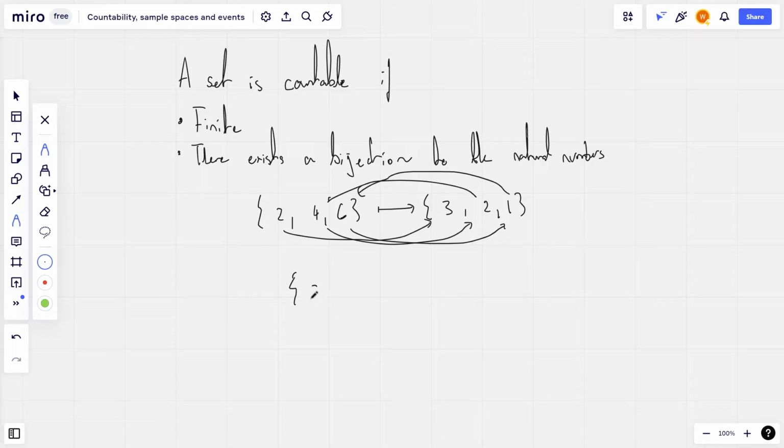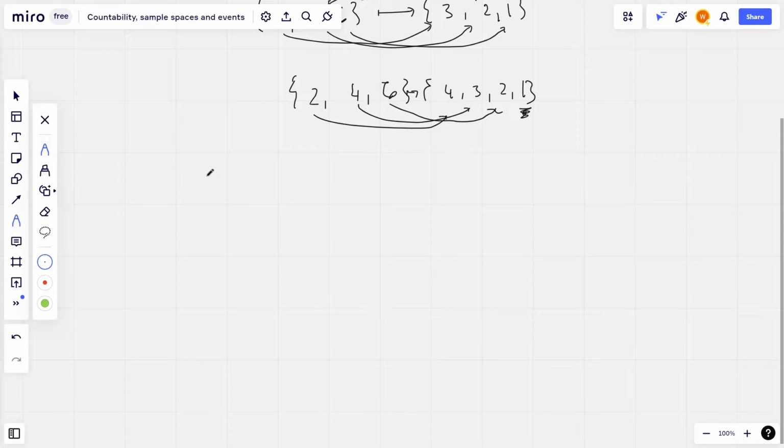Although, if we have something like 2, 4, 6 going into 4, 3, 2, 1, we cannot form a bijection because we will not be able to trace back everything uniquely. So for example, let's say we have this map here, this map here, this map here, then we see that nothing maps to our one, so this can't be a bijection. Also, if we have one thing mapped to two things, this also isn't mapping uniquely, so it can't be a bijection.